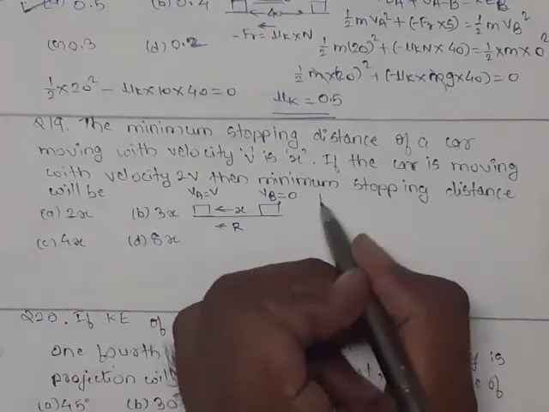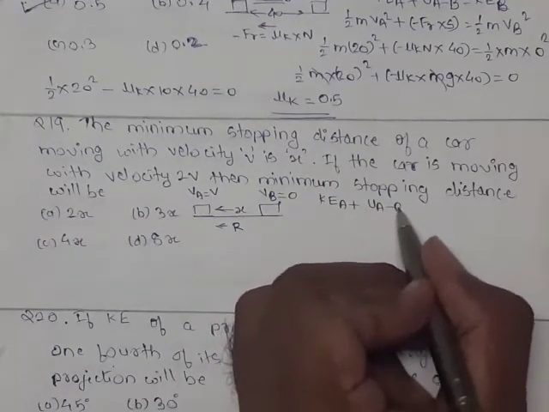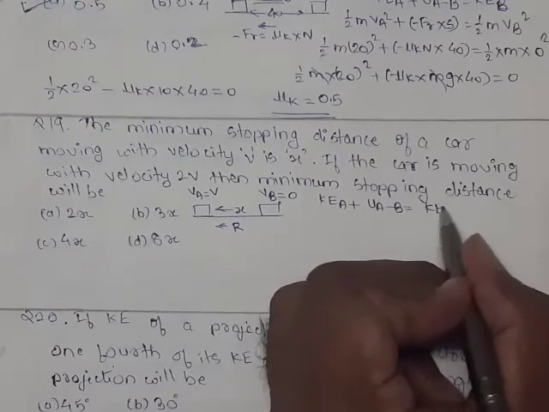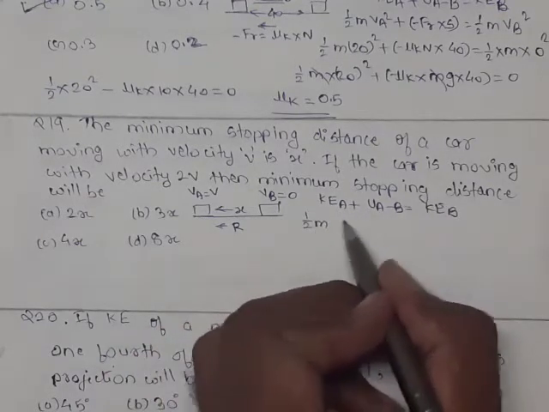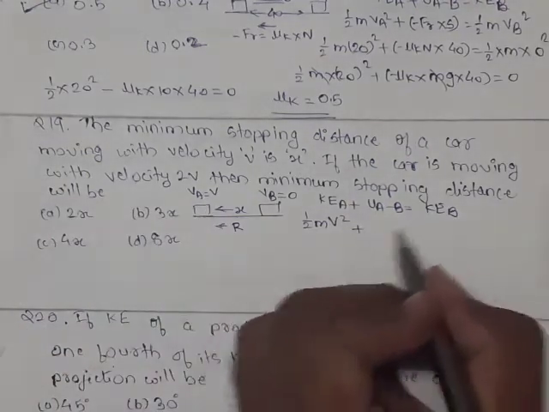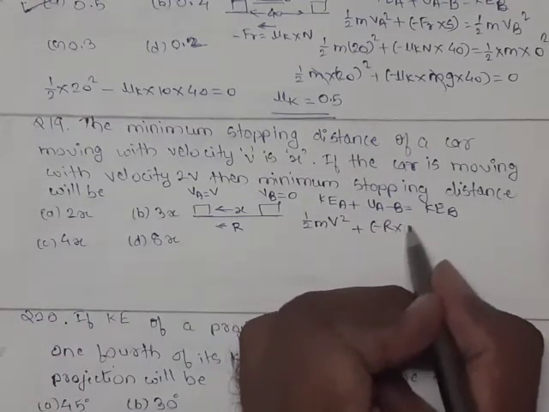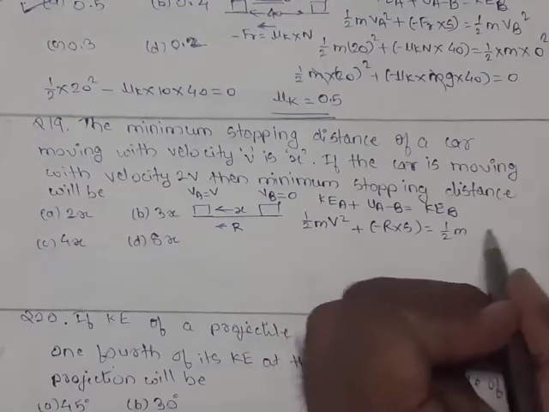By work energy principle, KE at A plus work done from A to B is equal to KE at B. KE is 1/2 m v square, where VA is nothing but v, plus resisting force acting for a distance S, equal to 1/2 m VB square.